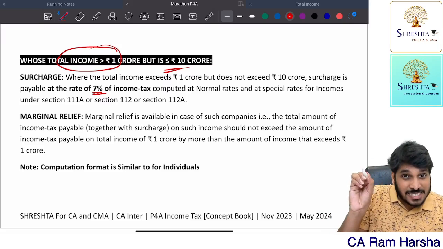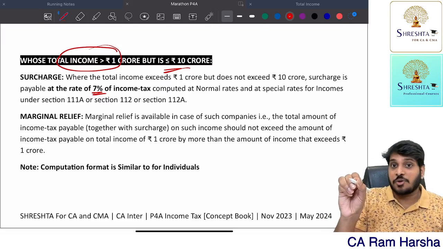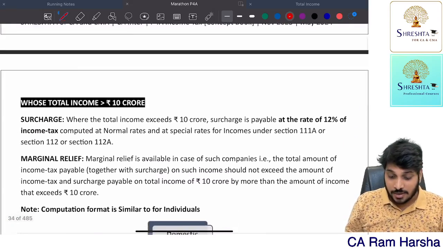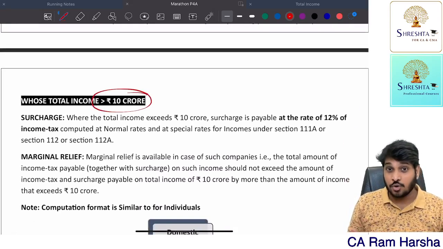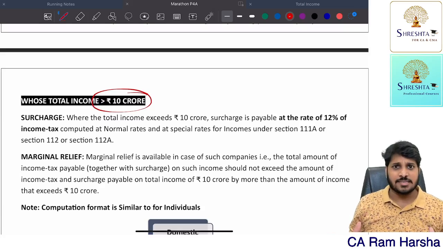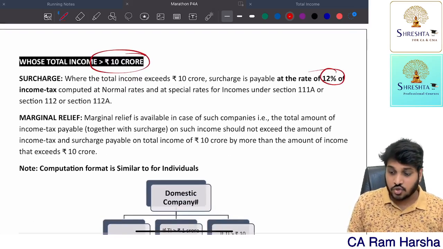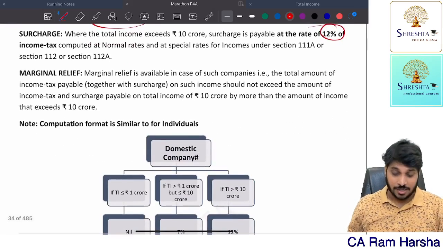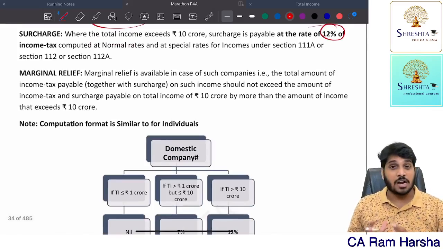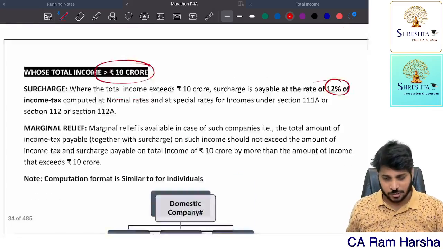So we computed basic tax; now on that you have to apply 7% surcharge. Suppose the company total income is exceeding 10 crore, straight away the surcharge rate is 12%. Now here there is a concept called marginal relief. I will come back to it later.